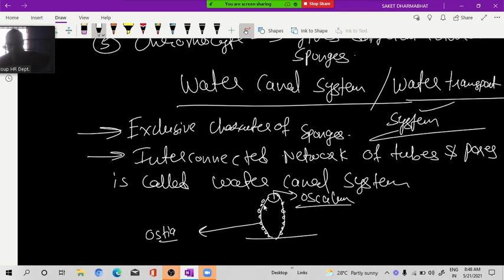In the spongocoel cavity, there is a network of tubes. Flagella? No, flagella is in the coinocyte cell. Here I am telling you about the water canal system. So it is an interconnected network. All the tubes are connected to each other like this, in which water is flowing. So this is the water canal system, also called the water transport system. Understood? So the water canal system is found in the spongocoel.